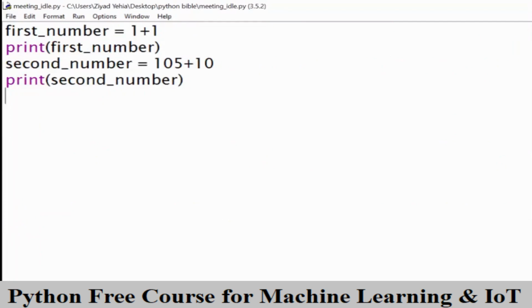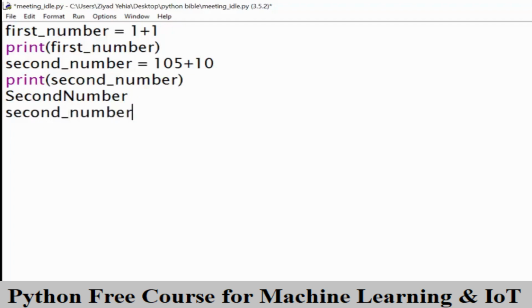I just want to make a note here about naming variables. Sometimes variables have long names, and they contain multiple words like ours do. There are multiple common ways to name variables in programming. For example, there's camel case, which looks like this, or there's another type of camel case, which is like this. However, the most common way to name variables in Python that have multiple words in them is just to add an underscore in between each word, like we've done here. There mustn't be a space in your variable name, so we can use the underscore instead.